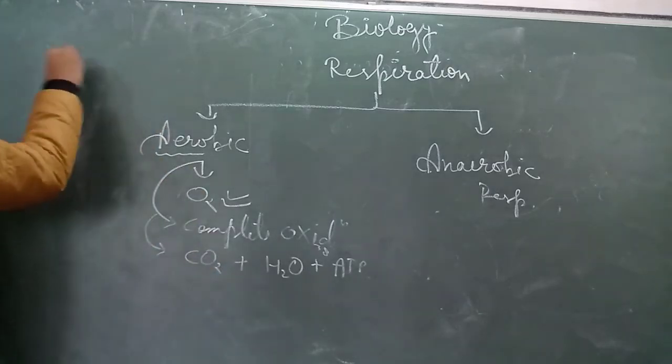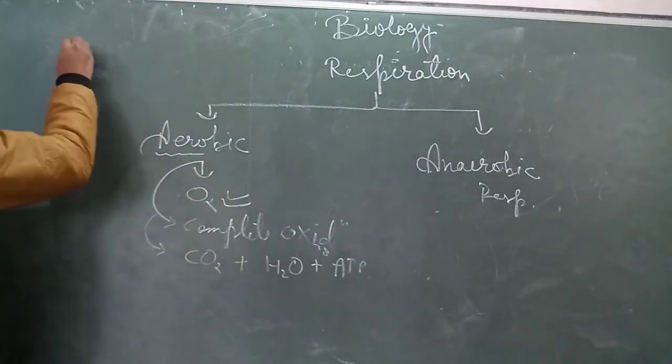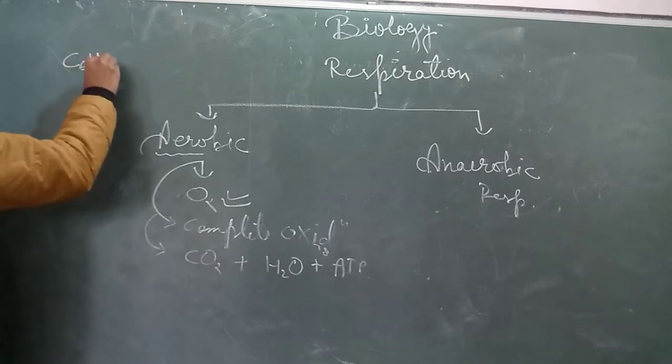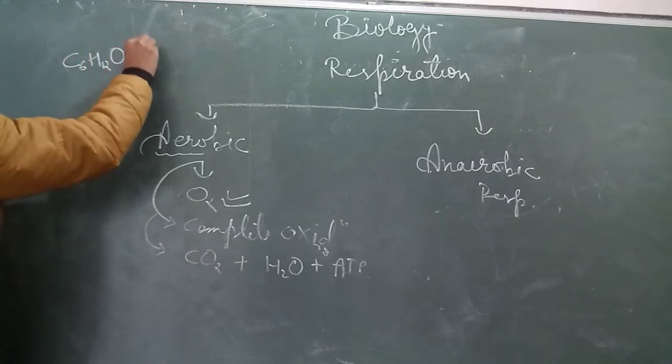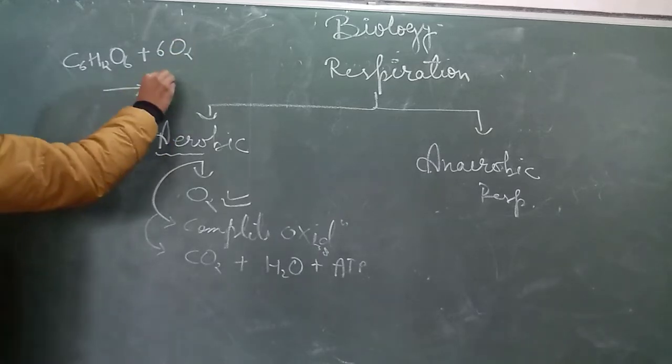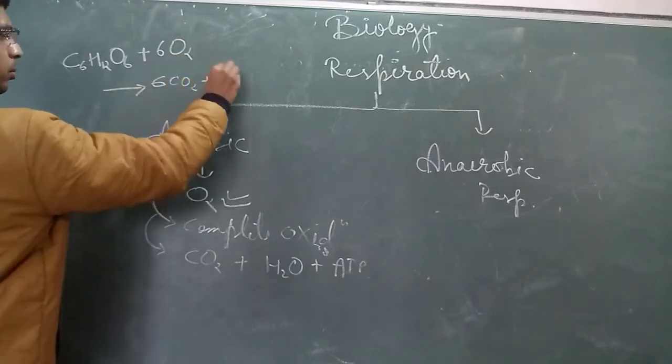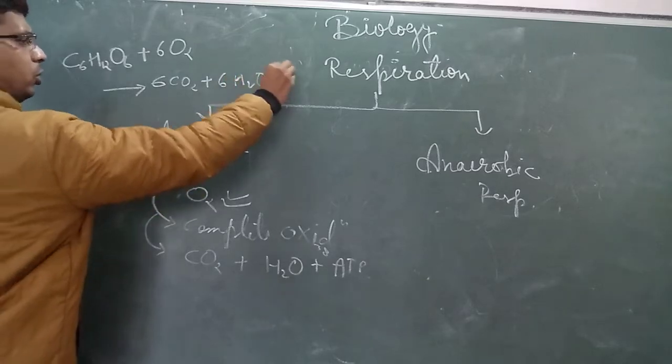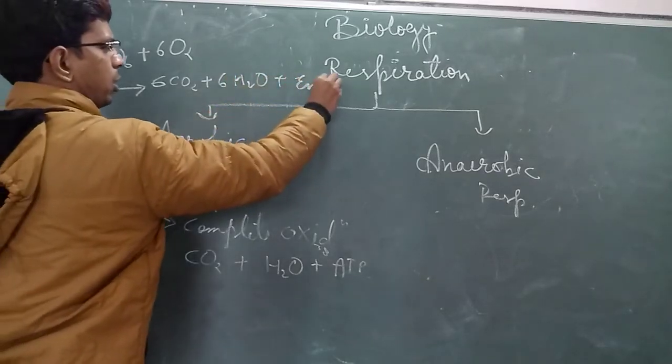If we write its chemical equation, glucose, C6H12O6, reacts with 6 molecules of oxygen and forms 6 CO2 plus 6 H2O plus a good amount of energy.